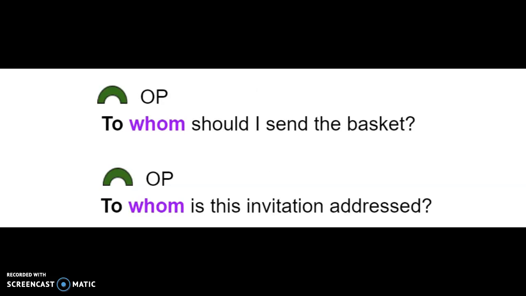In this case, whom is functioning as an object of the preposition, because remember, an object of the preposition is part of our prepositional phrase. A prepositional phrase starts with a preposition and ends with a noun or pronoun. To whom? Look at the second sentence. To whom is this invitation addressed?